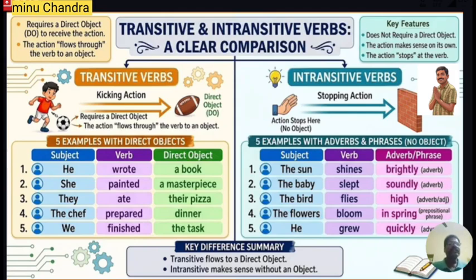Then the question arises in our mind, what is called a direct object and what is called an indirect object? Indirect objects are related to persons, whereas direct objects are related to things. So when you are asked the question who, the answer will be a person. Therefore, it will be an indirect object.